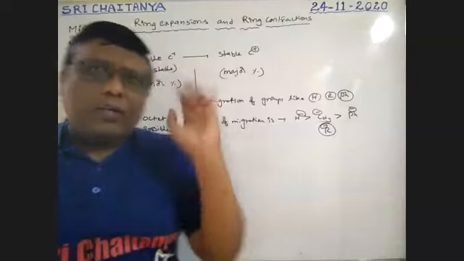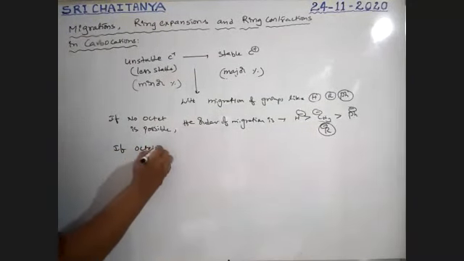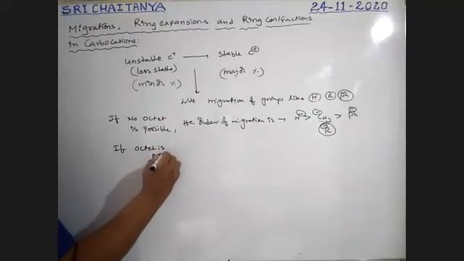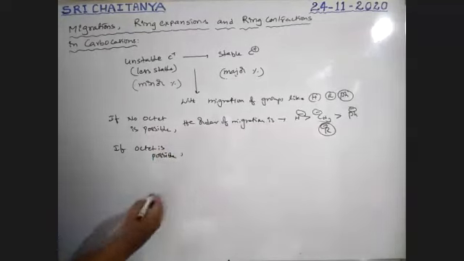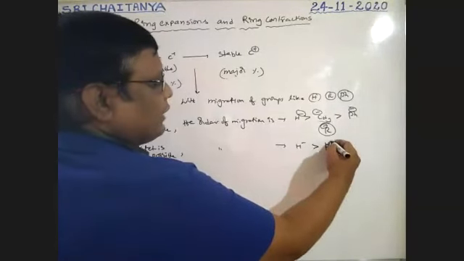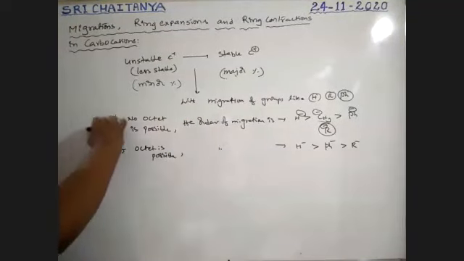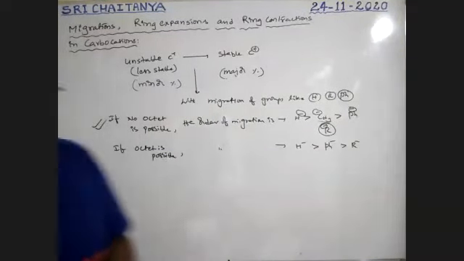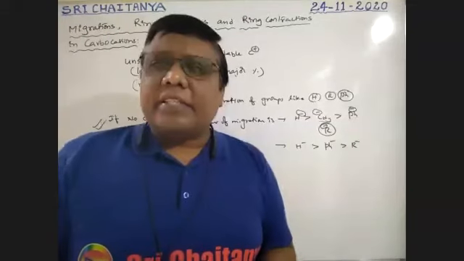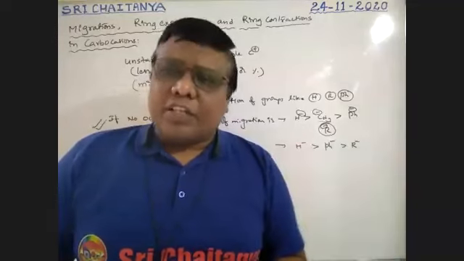If the octet rule is there, if octet is possible, which is a very rare case, boys, the order of migration is H minus greater than phenyl greater than alkyl. So mostly we follow the earlier order, because the octet case is very, very rare. That means first, if hydrogen is there, hydride ion migration is possible.